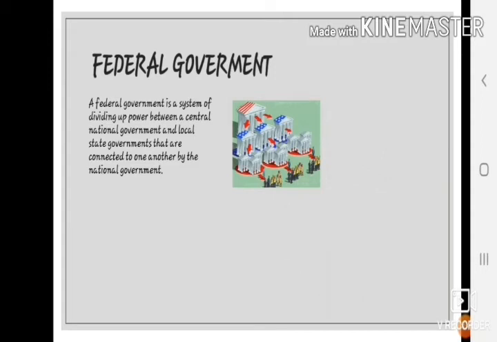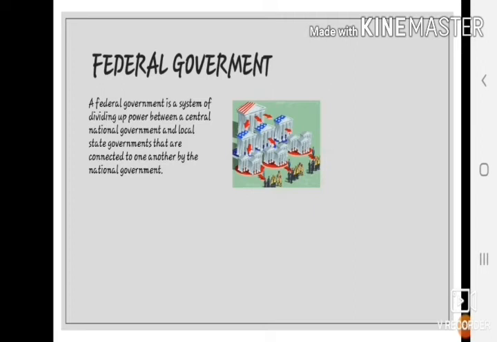In a federal form of government, there are two centers of power, the central and the state government. The powers are distributed between the central government and the state governments. There is a need of a written constitution so that the central and the state governments may know what precisely their powers are.